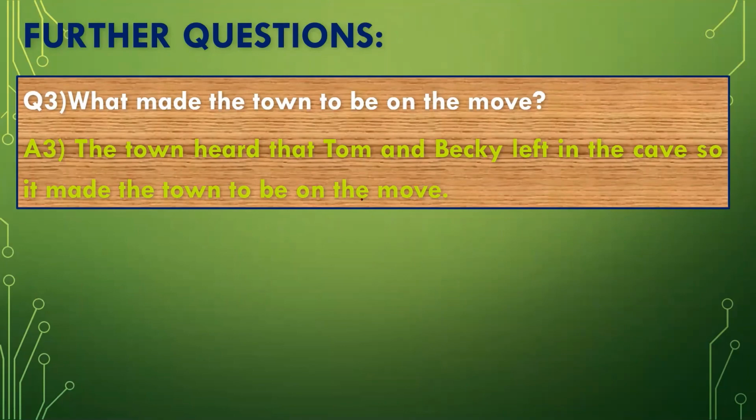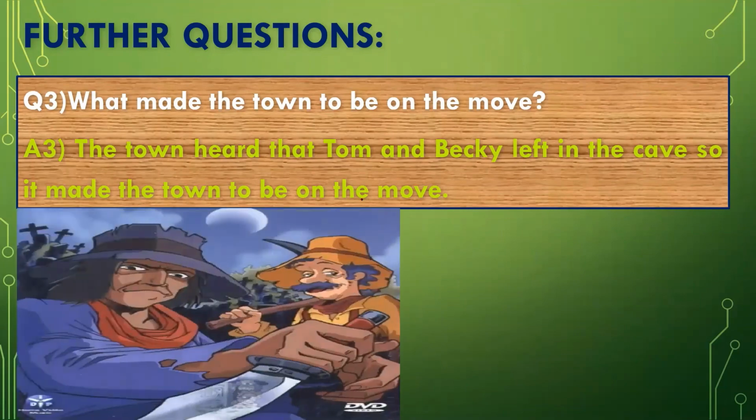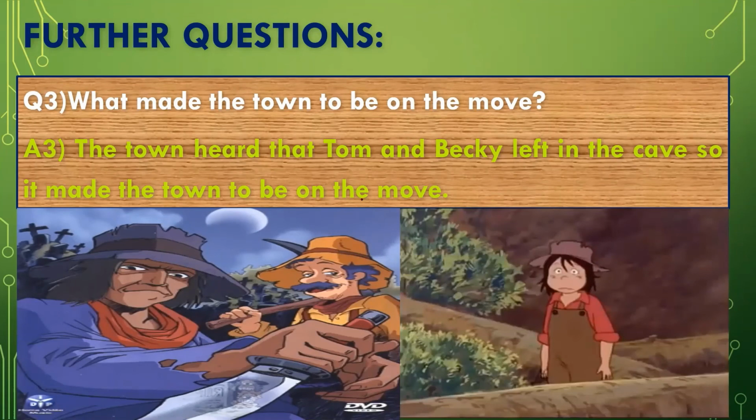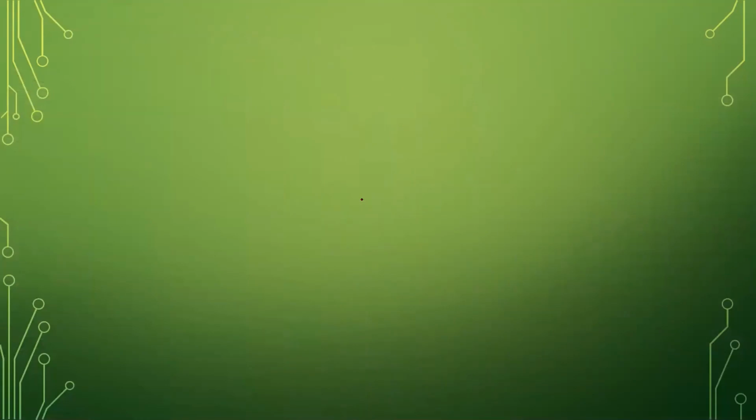So hopefully you understand all the question answers. You can see these are some pictures of when Huckleberry Finn went on the hill in the chase of the Spaniard and Injun Joe, and look at Injun Joe and the Spaniard, they are standing on the hill. Injun Joe is holding a knife. So I'm moving towards the next slide, and what is it about?